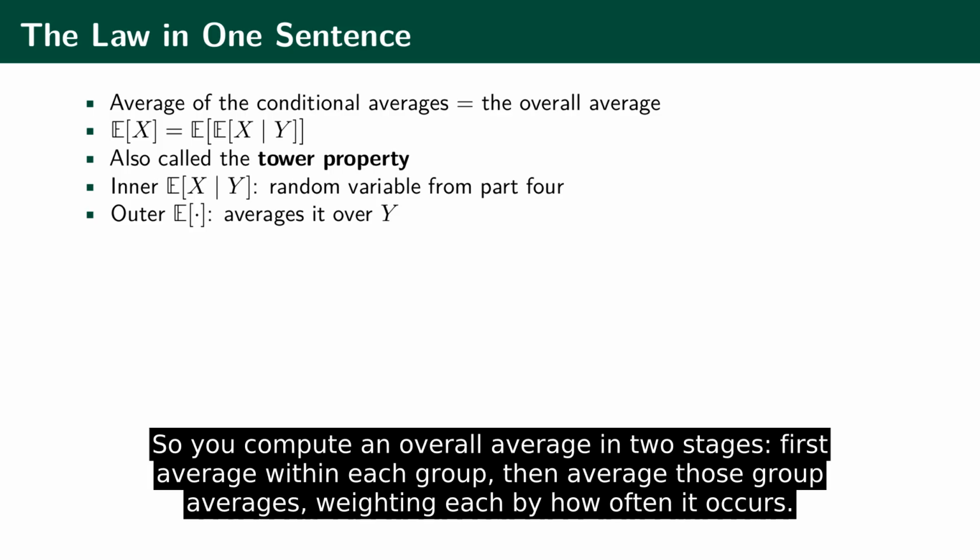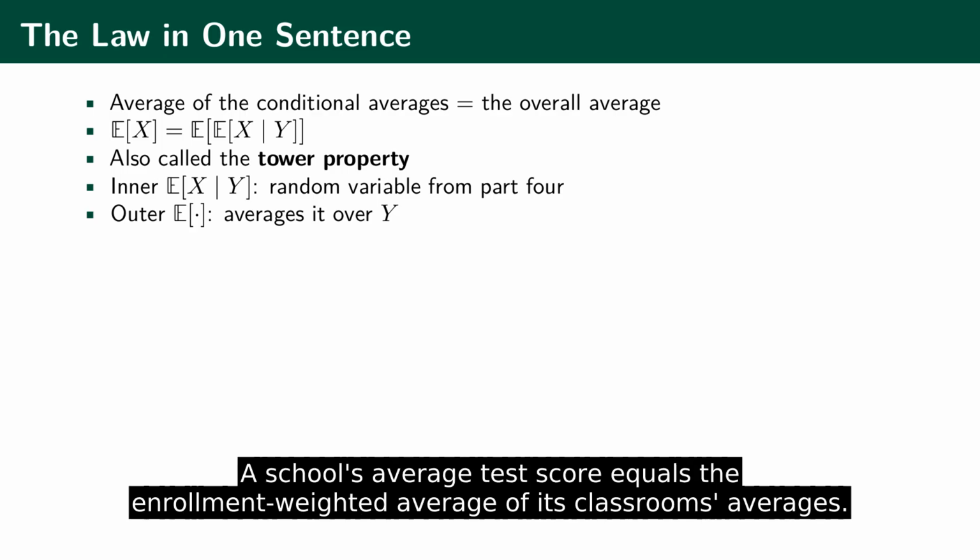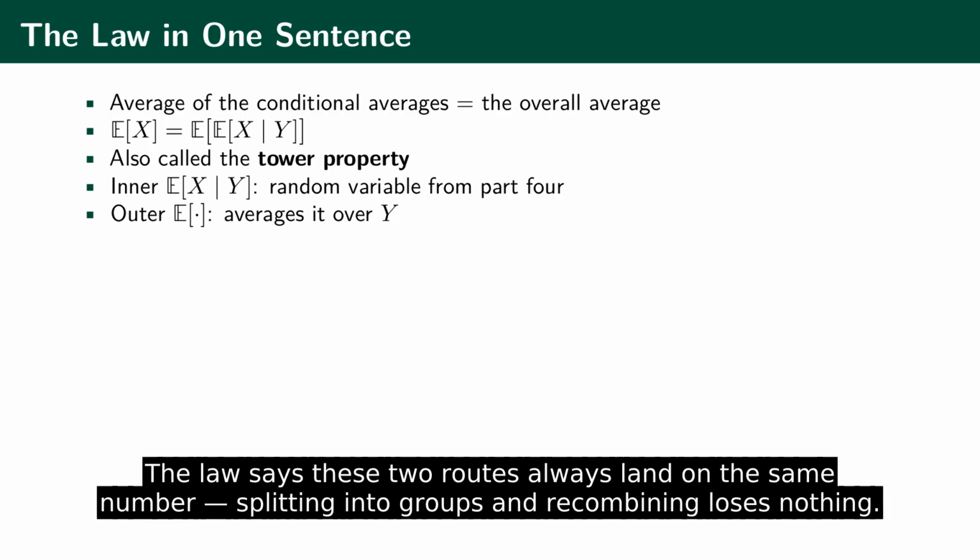So, you compute an overall average in two stages. First average within each group, then average those group averages, weighting each by how often it occurs. A school's average test score equals the enrollment weighted average of its classrooms' averages. The law says these two routes always land on the same number. Splitting into groups and recombining loses nothing.